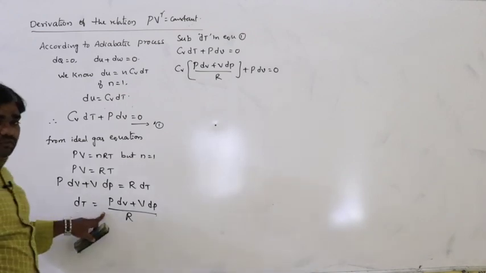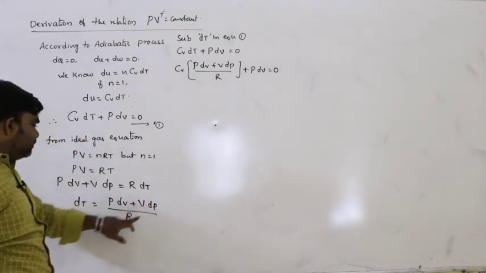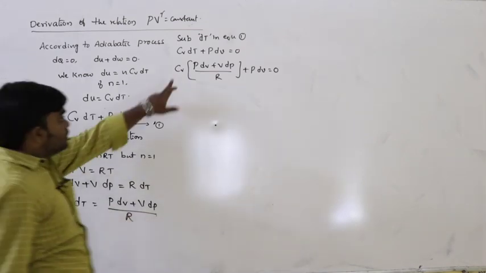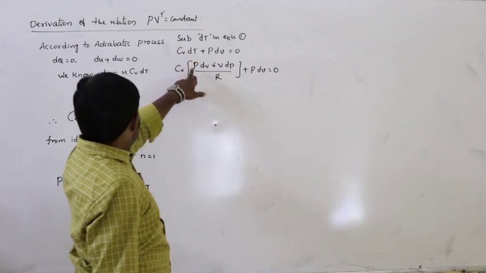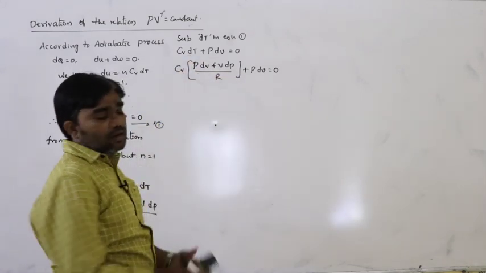Just we are substituting the value of dT here. So Cv into, in place of dT, what we are substituting? PdV plus VdP divided by R.